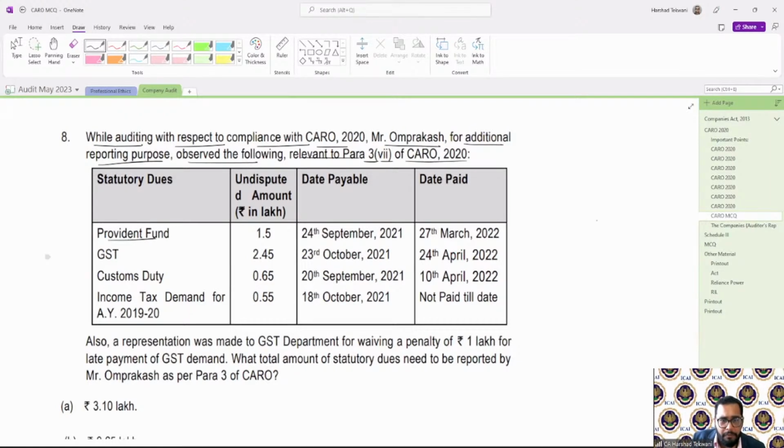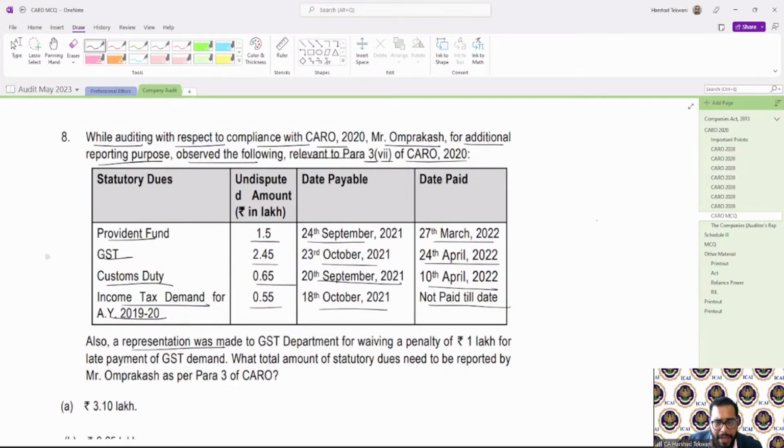Provident fund 1.5 lakhs, date payable 24 September, date paid 27th March. GST 2.45, date payable 23, date paid 24 April. Custom duty 0.65, 28th September was due date, paid on 10th April. Income tax demand for AY 19-20 0.55, 18 October was due date, not paid till date.